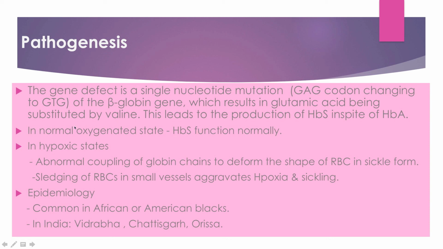This HbS functions completely normally in oxygenated states, when oxygen is adequately supplied to the body tissues. But in hypoxic states, like infections that require more oxygen, fever, exercise, or going to high altitudes where the oxygen concentration is less, HbS causes the RBC to become sickle shaped.